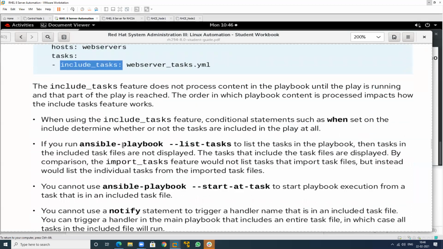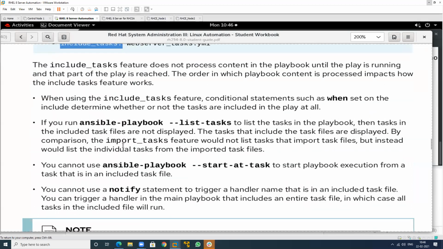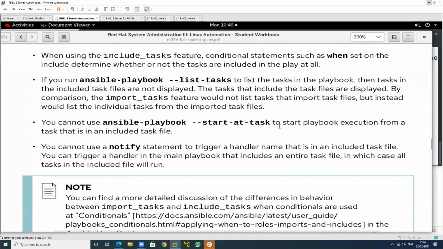If you want to define a particular statement's notifier, you can also define the notifier. See this one. As you asked me, if I want to start at a particular task, at this particular point, we can define start-at-task. So you can include this particular one.